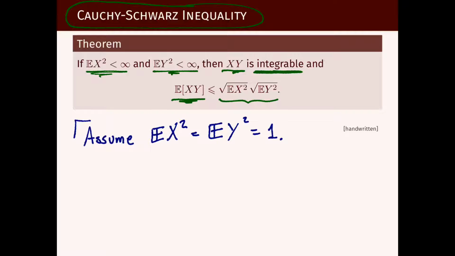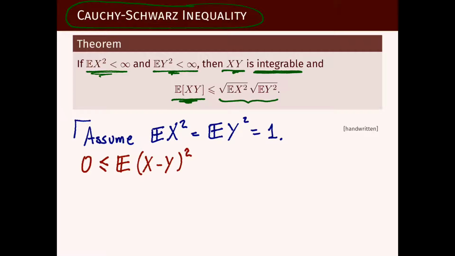And the proof is a somewhat dirty trick, which is: we take X and Y, take the difference of these two random variables, square it, and compute the expectation of that, so it will be the second moment of the difference between X and Y. And observe first this is a non-negative random variable, of course. A non-negative random variable always has an expectation, and that expectation is non-negative.